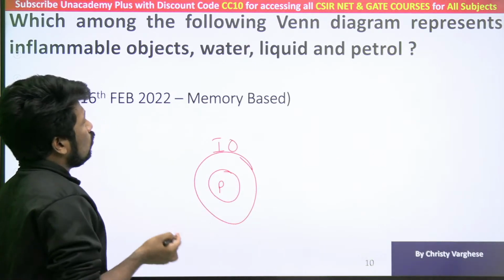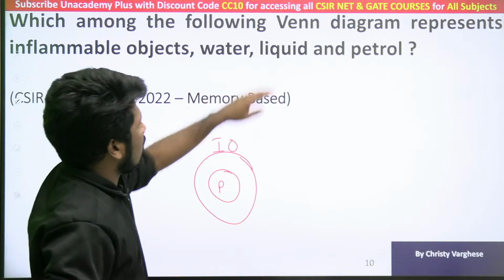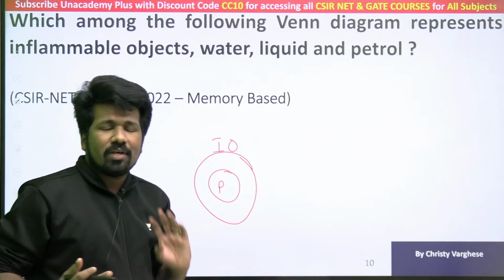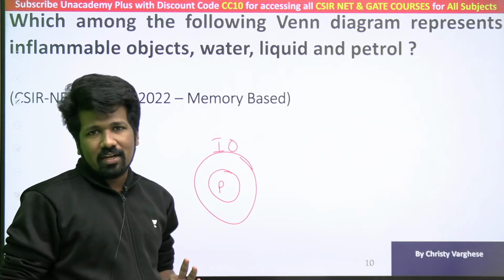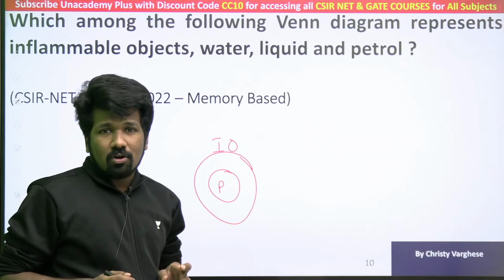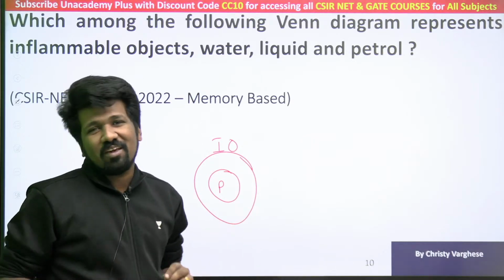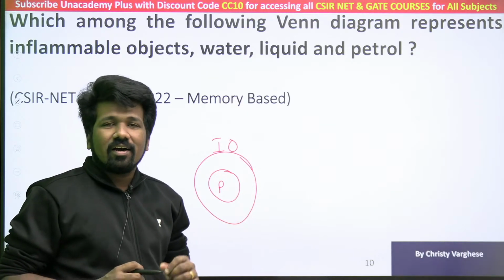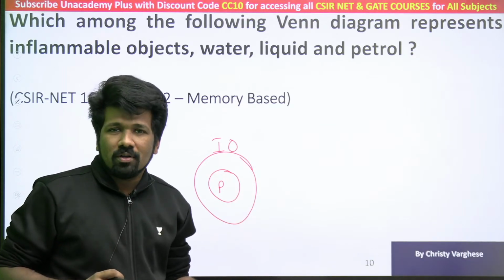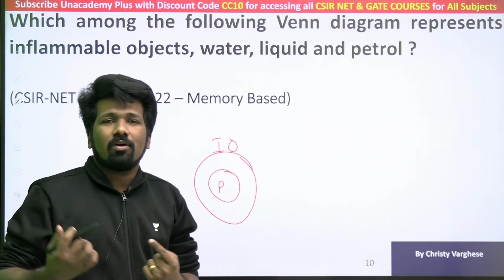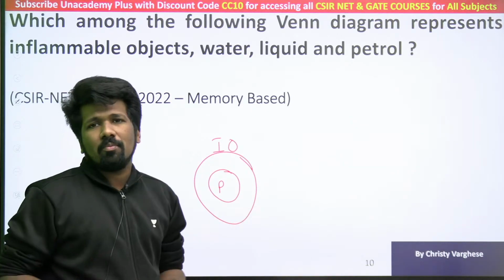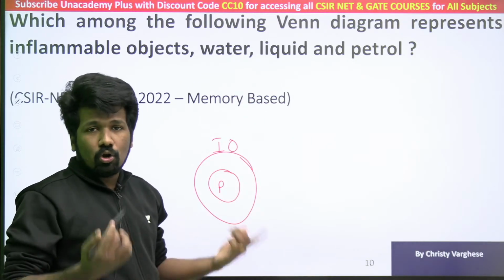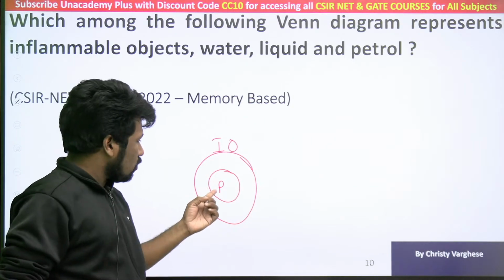Inflammable objects, IO, I am representing. And petrol is a liquid, so petrol will be a subset of liquid also, but how liquid is connected to inflammable objects, that you should be clear. All inflammable objects are not liquid and all liquids are not inflammable also. Water is not an inflammable liquid, and for example an RDX bomb, that is an inflammable object but that is still not a liquid. So we can say some inflammable objects only are liquid, some are not, but all petrol are liquid now.